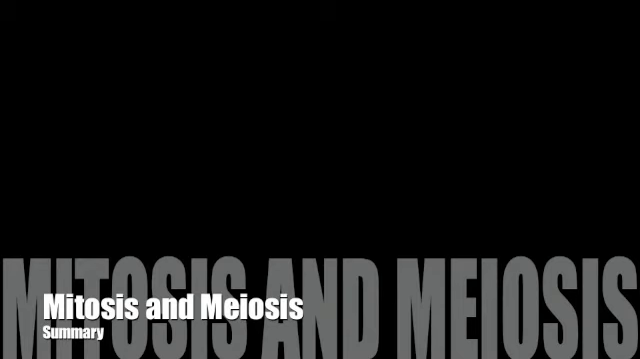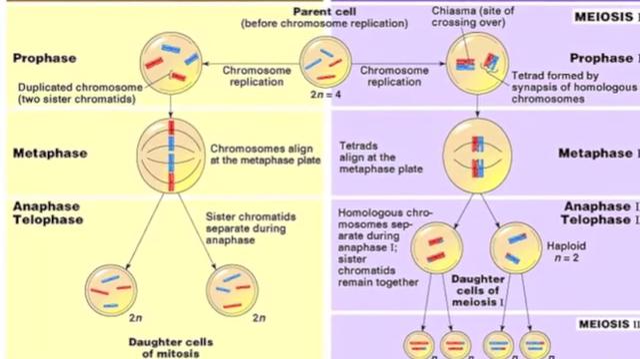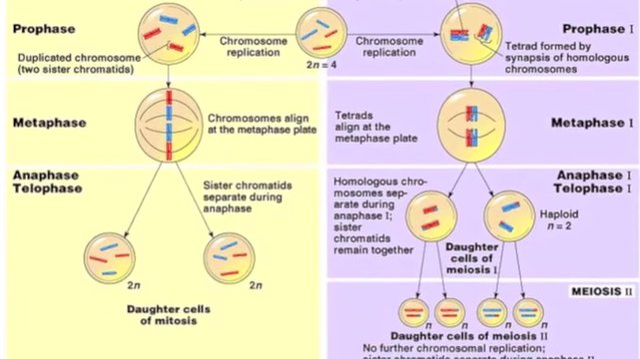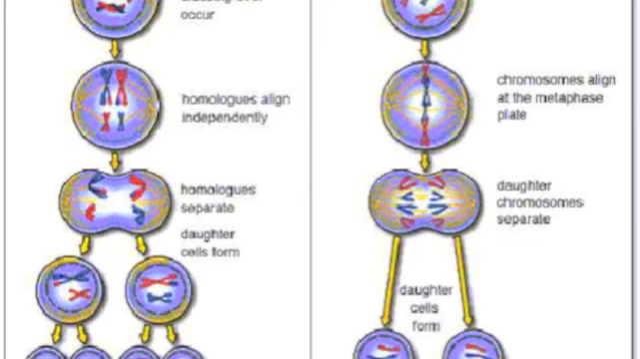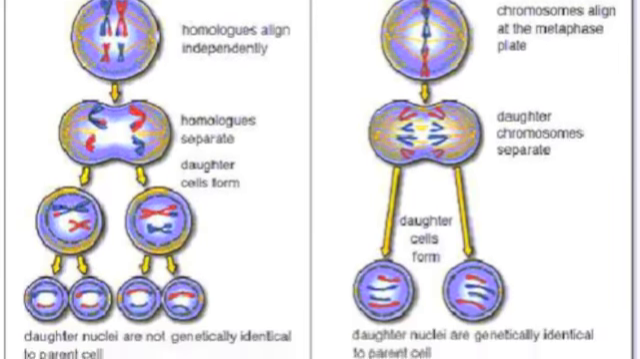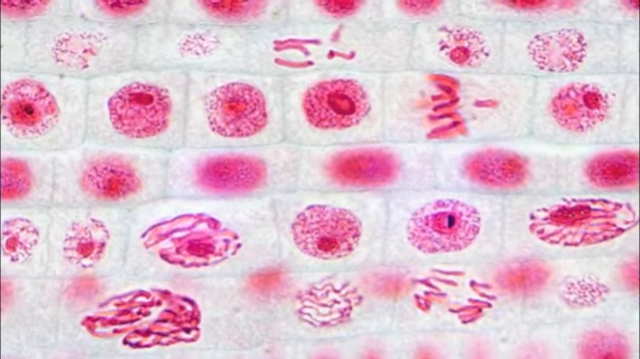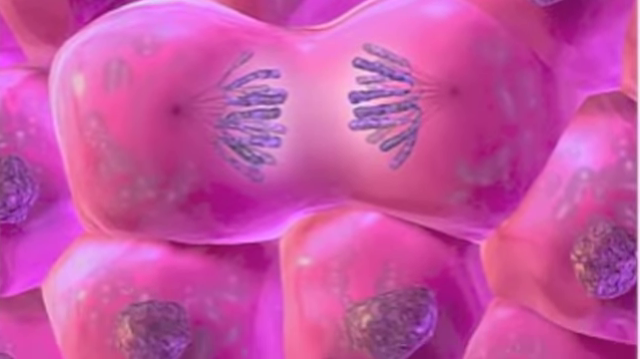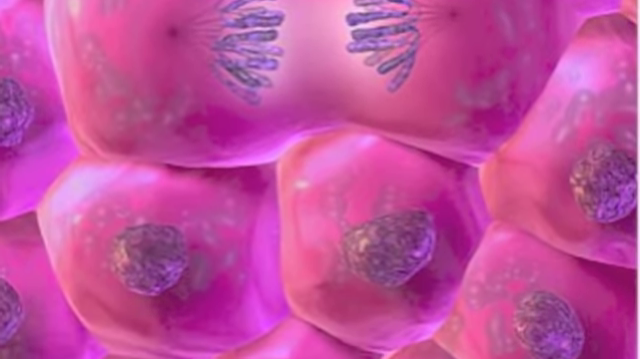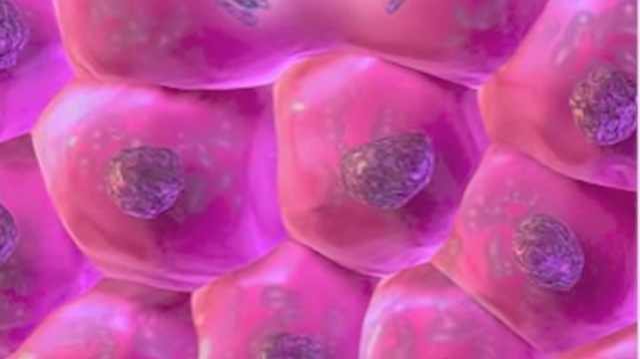To summarize, both mitosis and meiosis begin with diploid parent cells. However, mitosis results in two genetically identical diploid daughter cells, and meiosis results in four genetically unique haploid daughter cells. Mitosis is used for growth, repair, and asexual reproduction in cells. Meiosis is used to produce gamete cells, reduce the number of chromosome sets by half, and create genetic diversity among gametes.